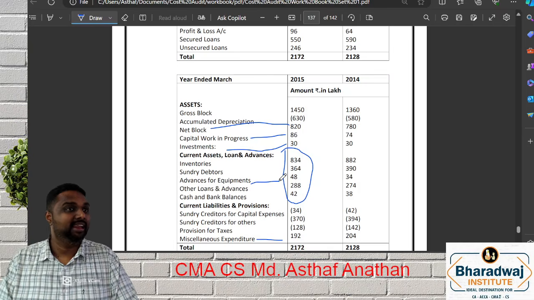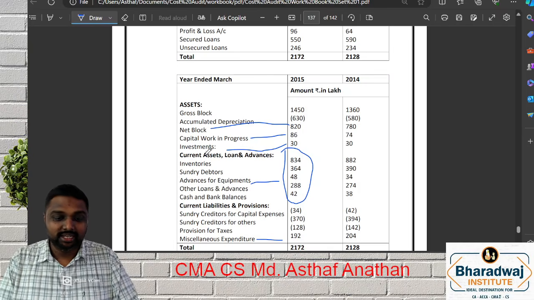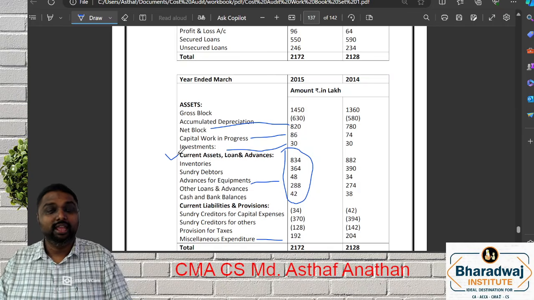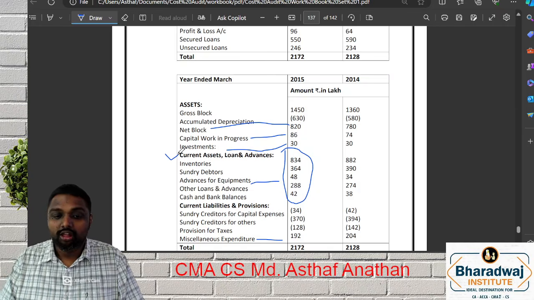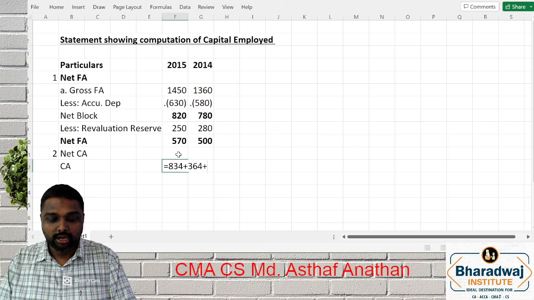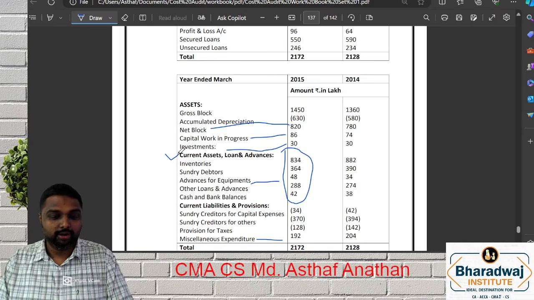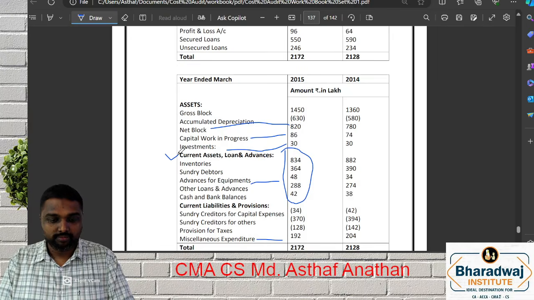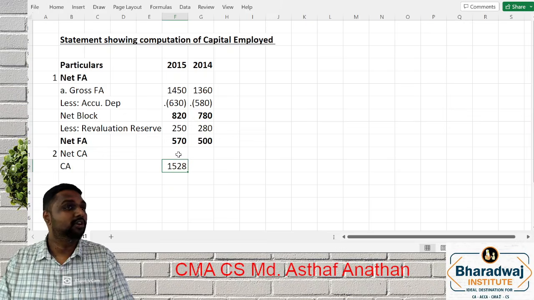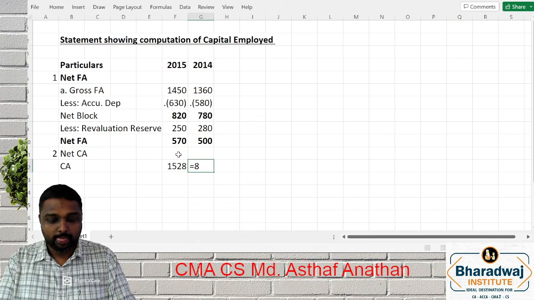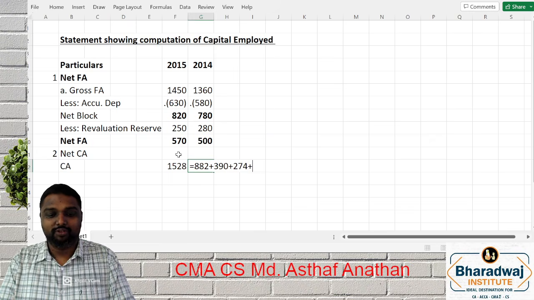It's a capital expenditure advance. But since it is shown under current asset, we can consider it, but we can give a note also. We can eliminate it too, not a problem. So 48, you can eliminate, that is best. 288 plus 42, this is for the year. And what about here? 882 plus 390 plus 34, plus 274 plus 30. Correct?